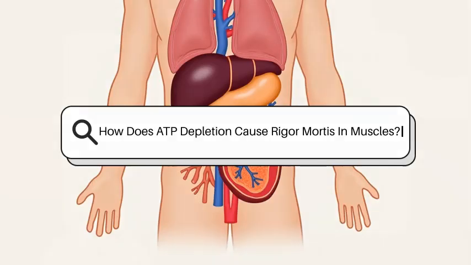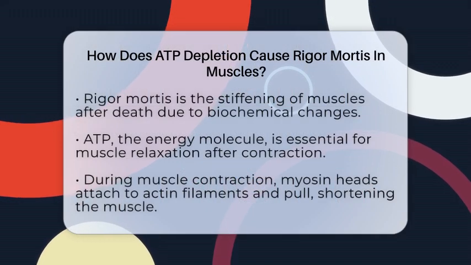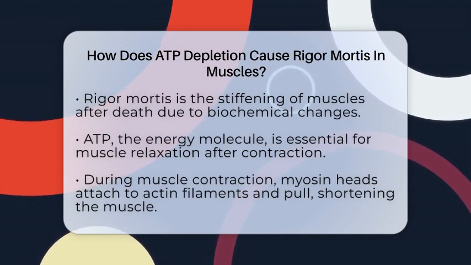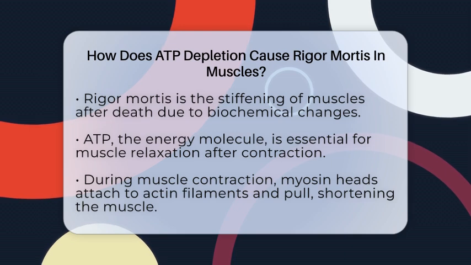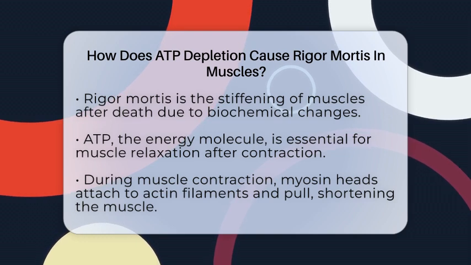How does ATP depletion cause rigor mortis in muscles? Imagine a muscle that suddenly becomes stiff and unmovable. That's what happens during rigor mortis, a fascinating process that occurs after death. It all comes down to a tiny molecule called adenosine triphosphate, or ATP for short.